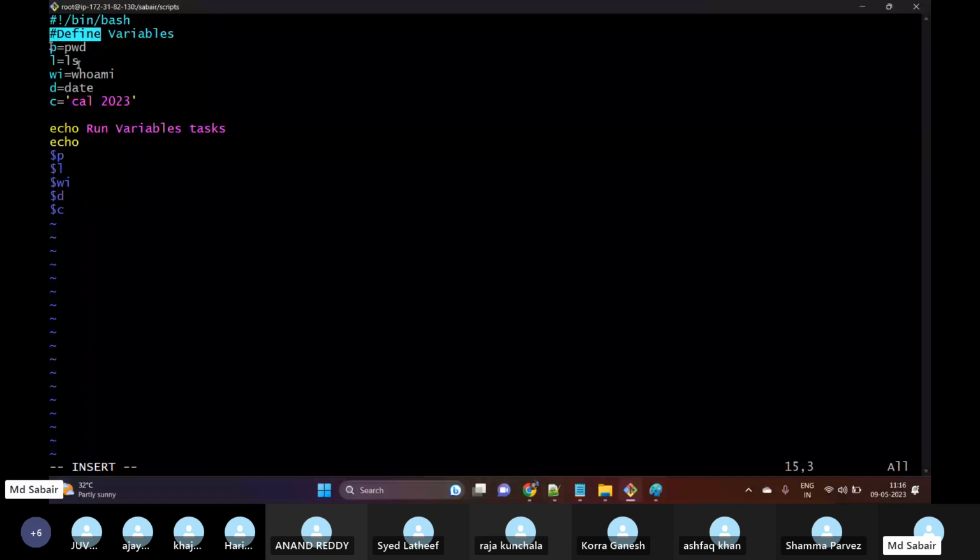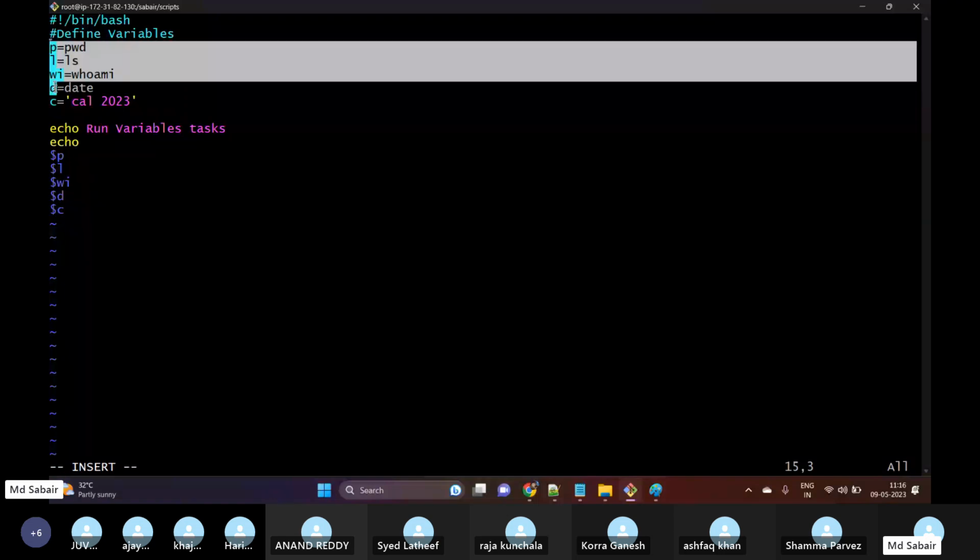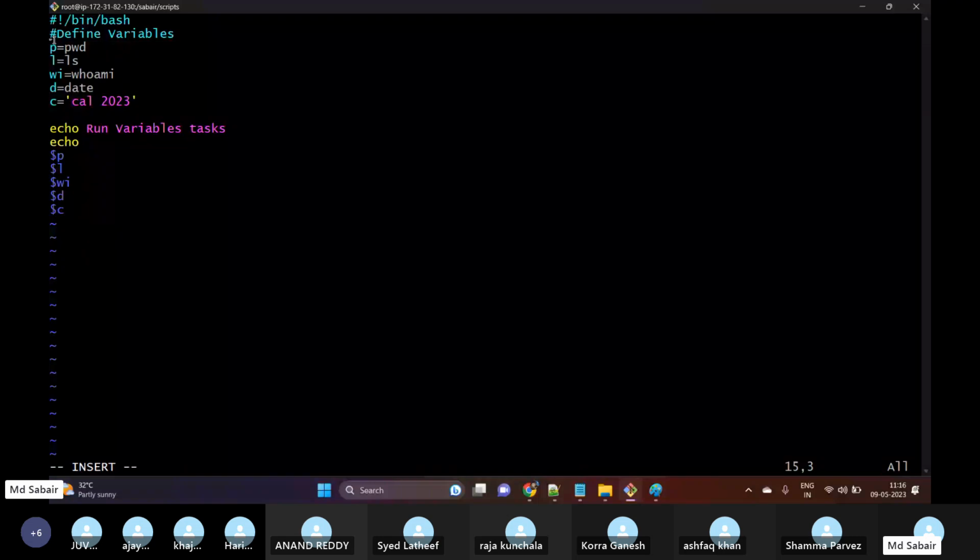I have defined different variables here. For p, I have given one variable name as p, and I'm storing the value pwd. In l, I'm storing the value ls. In wi, I'm storing the value whoami. In d, I'm storing the value date. In c, I'm storing the value cal 2023. Now I'm writing one message, echo run variable task, and then echo $p, $l, $wi, $d, $c. So I am calling all these variables now. Earlier we used to directly execute pwd, ls, whoami, date, cal. Now the same thing we are executing in terms of variables.